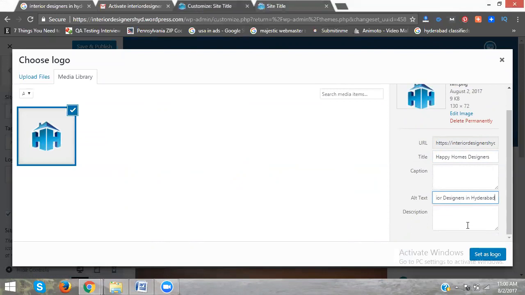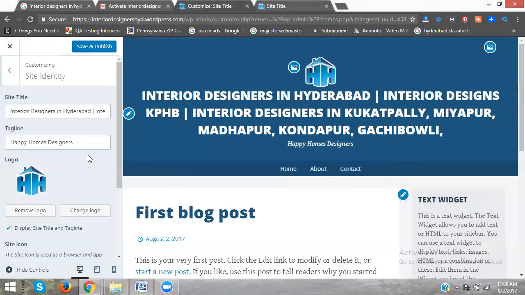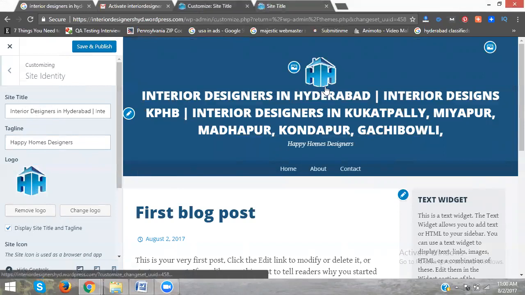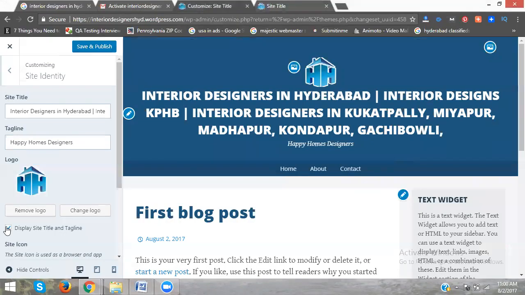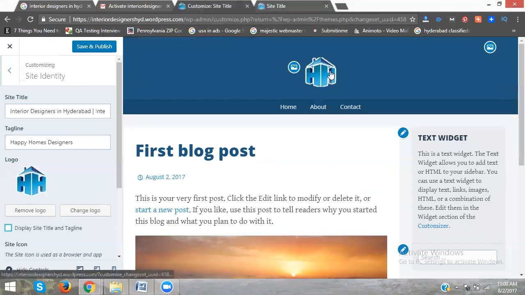And now done. I click the select logo. It's done. Logo and information are added. After that, a very important thing is to uncheck this box. Why? Because we don't need both things. Any website is like this, only the logo, nothing else. Now here just uncheck, logo also display. Now save and publish.